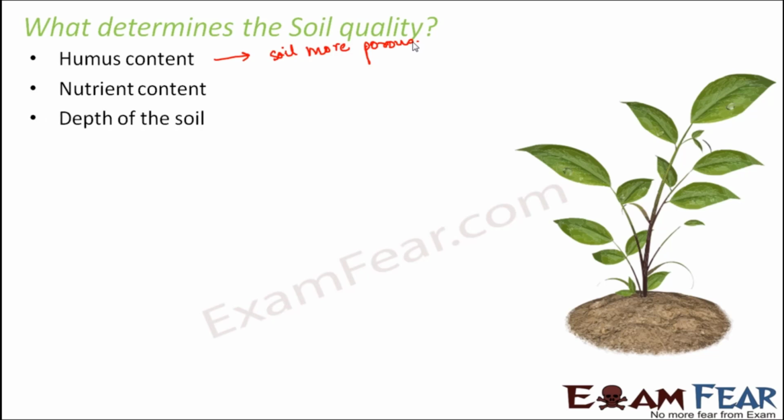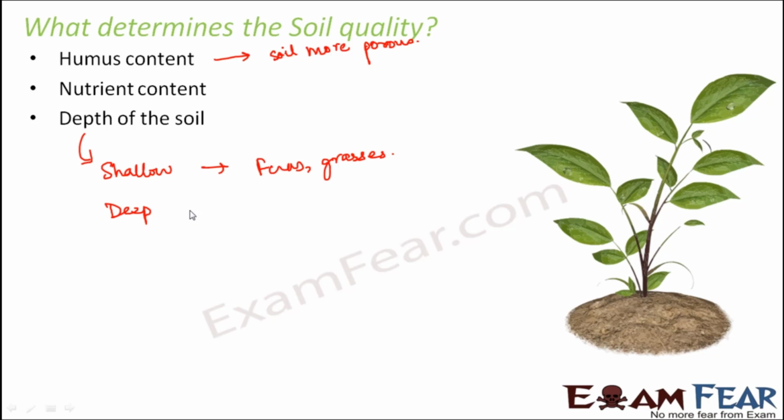Third factor is depth of the soil. Certain plants need shallow soils, whereas certain plants need deep soils. When you talk about depth, the depth can be less, wherein we call them shallow soils. The depth can be more, wherein we call them deep soils. Certain plants, for example grasses and ferns, do not need very deep soils because their roots do not go very deep. So grasses, vines, ferns need shallow soils.